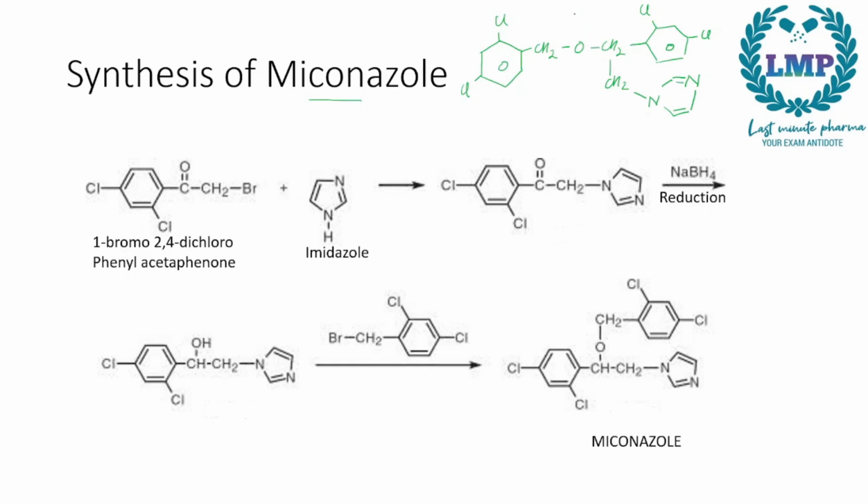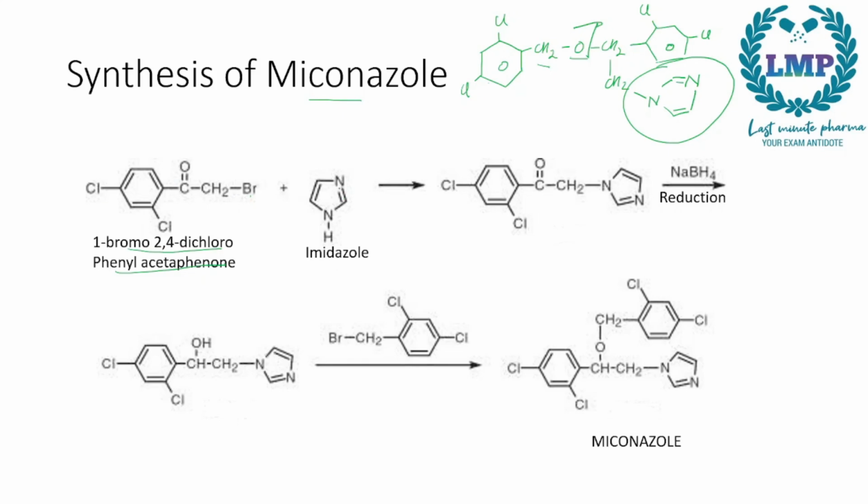So what do we do? We will take this part first, the imidazole ring, and we will start with 1-bromo-2,4-dichlorophenyl acetophenone. So we will have these 2 chlorines attached to it, a carbon attached to it, and an oxygen attached to it. So this part, CH2 attached to it. So we will take 1-bromo-2,4-dichlorophenyl acetophenone and add an imidazole ring to it.